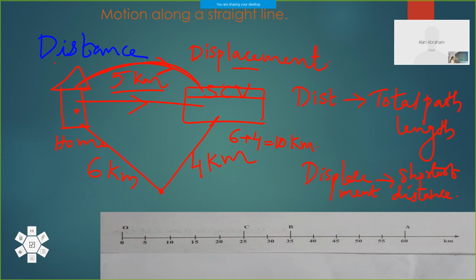We will call that point the initial point and final point. So, the shortest distance between the initial and final point gives the displacement.